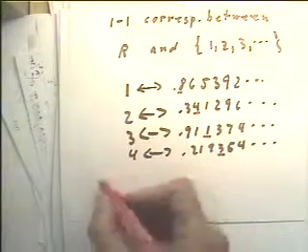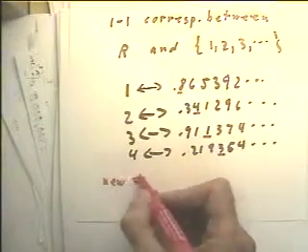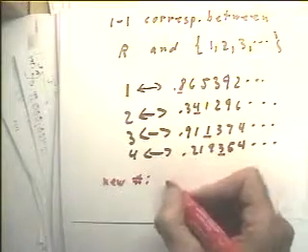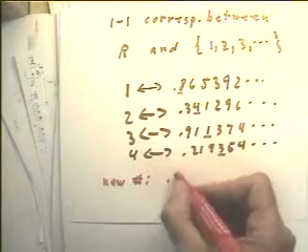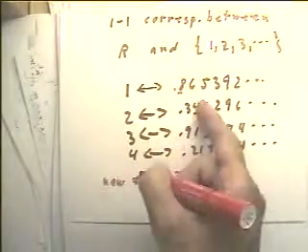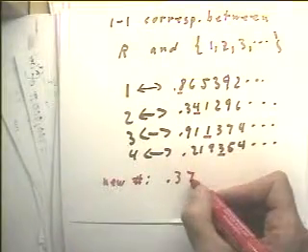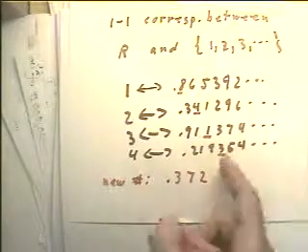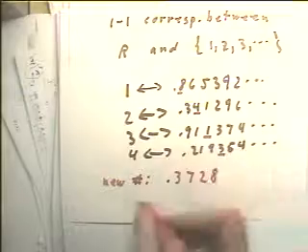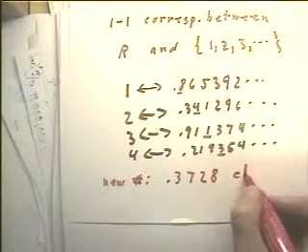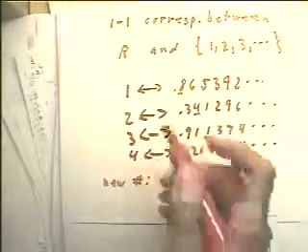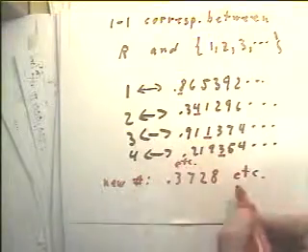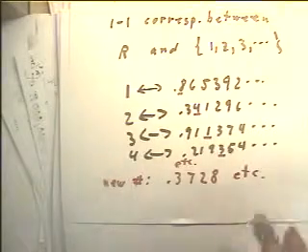And then I'm going to write down a new number which differs from each of these. Where I've got an 8 here, I'm going to use something besides 8. Let's use 3 instead of 8. Instead of 4, I'm going to use 7. Instead of 1, I'm going to use 2. Instead of 3, let's use 8. And of course, this list continues so that this number is going to continue forever.